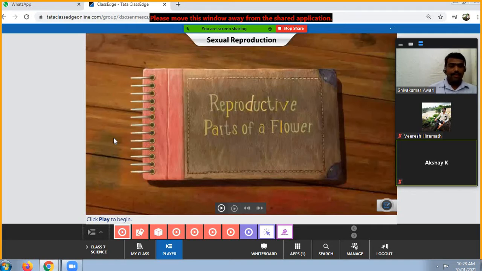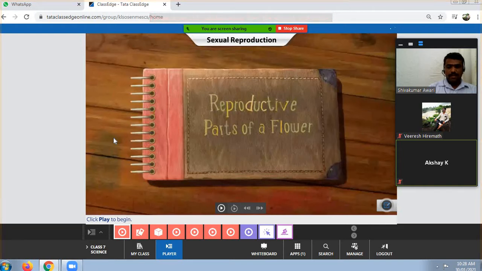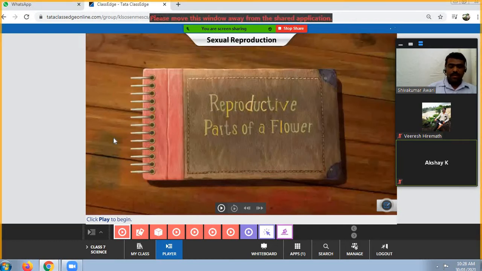You know, already in plants we have different parts, that is root, stem and leaf. These are the main parts responsible for asexual reproduction in plants, but the flower is considered the reproductive part, so that flower is responsible for sexual reproduction in plants. That one we are going to study now.